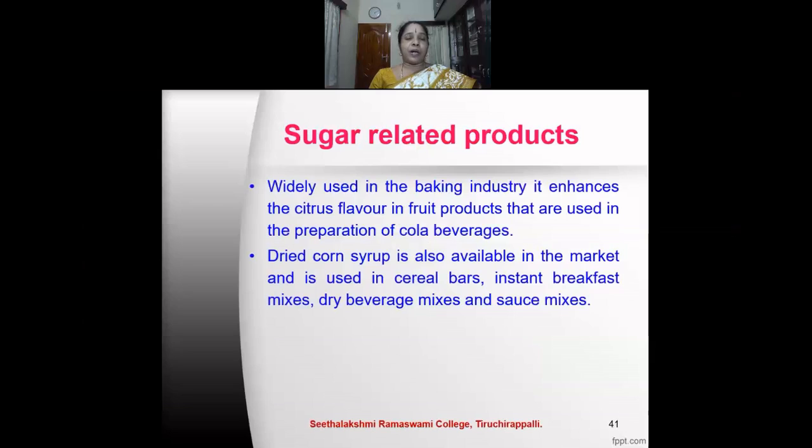The corn syrup is widely used in the baking industry. It enhances the citrus flavor in the fruit products that are used in the preparation of cola beverages. Dried corn syrup is also available in the market and is used in cereal bars, instant breakfast mixes, dry beverage mixes, and sauce mixes.